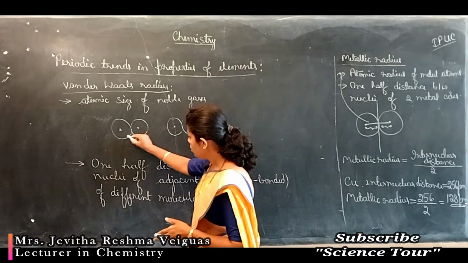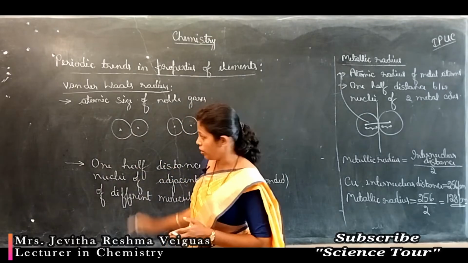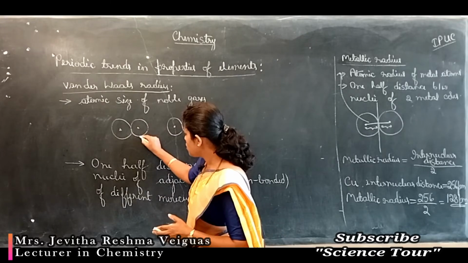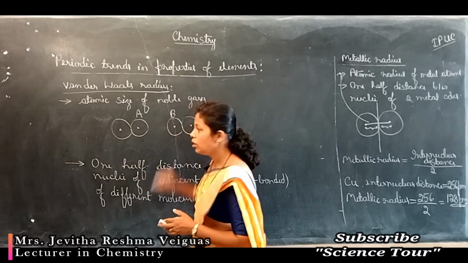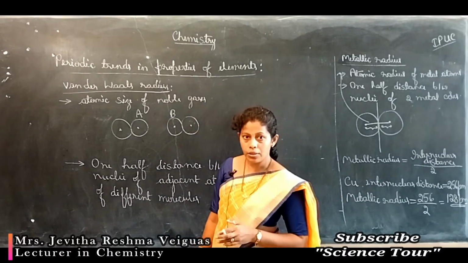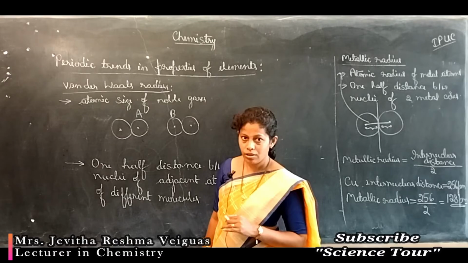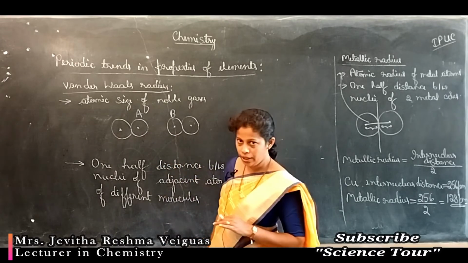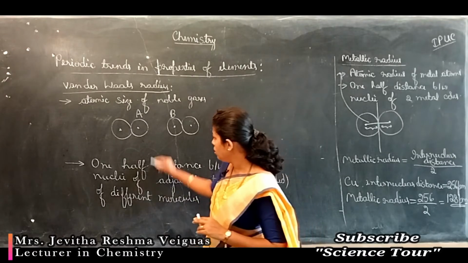See, this is one molecule, this is another molecule. Here two atoms have combined to form a molecule, and here two atoms have combined to form a molecule. Now these two, A and B, are two atoms which are side by side, adjacent, but they are not bonded to each other. So these are non-bonded atoms which are adjacent to each other.